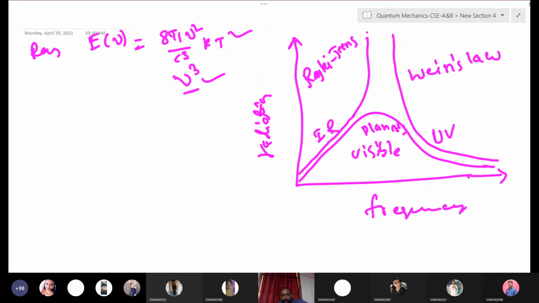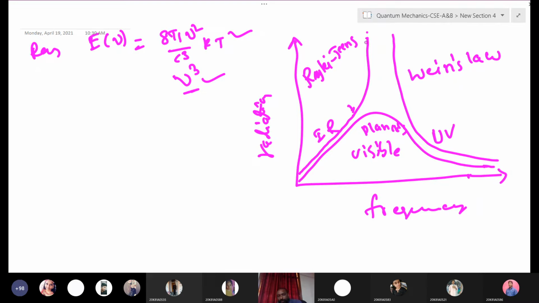Up to here, y-axis means what? Emitted radiation, right? Up to this frequency it is okay, some radiation is emitted, but after that the emitted radiation reaches infinity. Is it possible? Suppose you have a black body and you are heating it; it will emit a certain amount of radiation, but it will not emit infinite radiation, right?